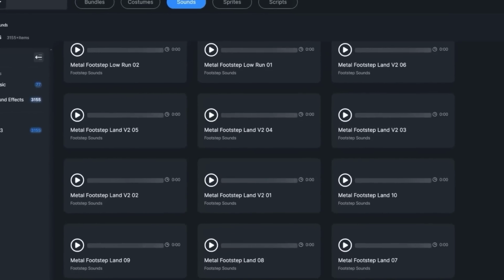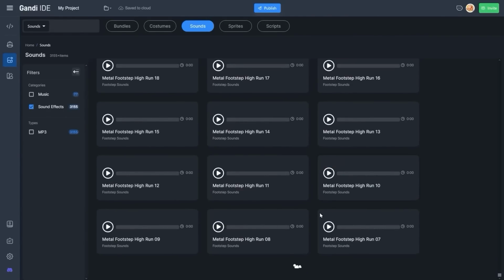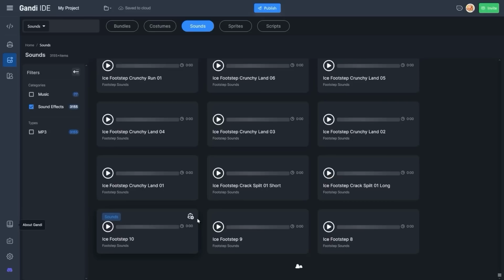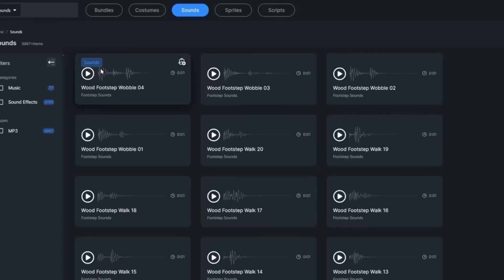I think I'm lagging out the servers with all the footsteps I'm trying to load. No, still more footsteps. Yep, that's the end. All of these sound... Oh wait, no, there's more. There's more. Whoever made Gandhi IDE, jeez, you are obsessed with feet. Okay, you know what? Yeah, I'm done.